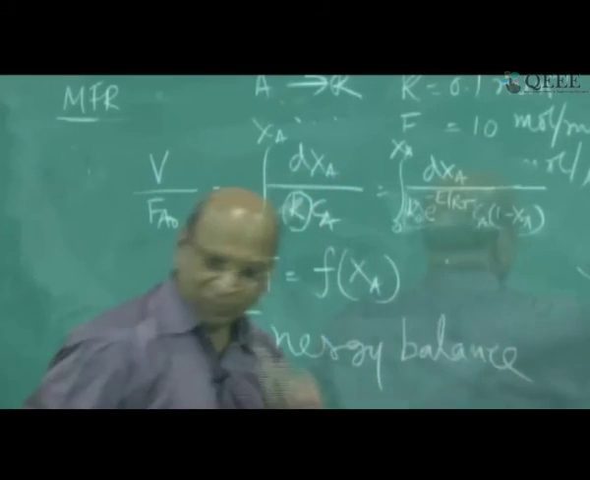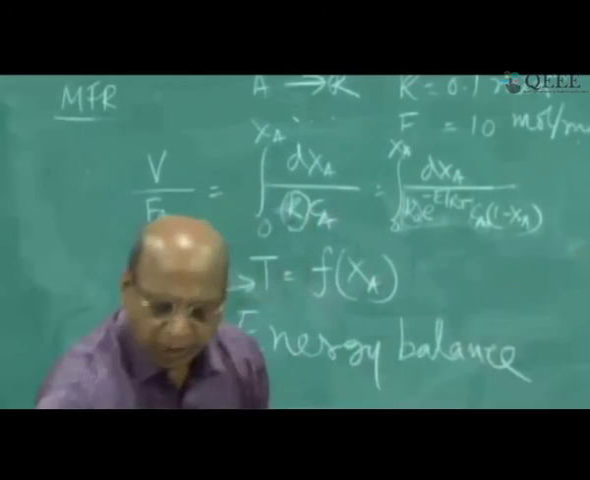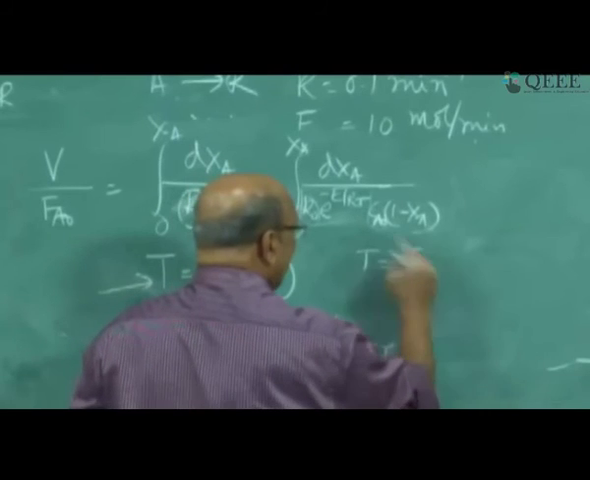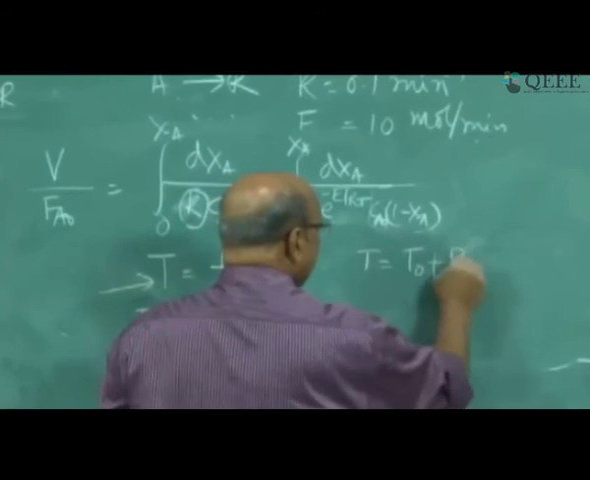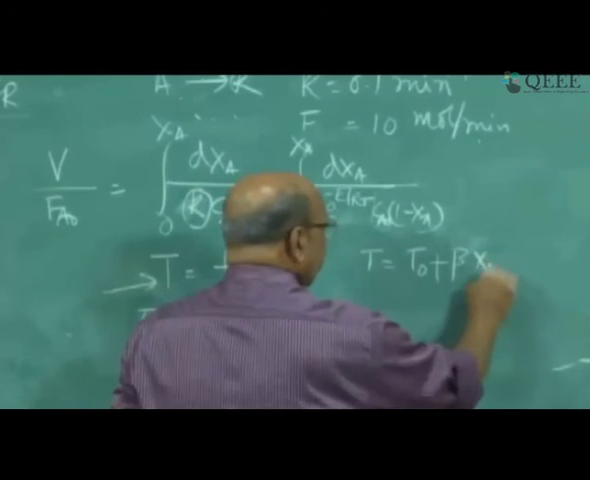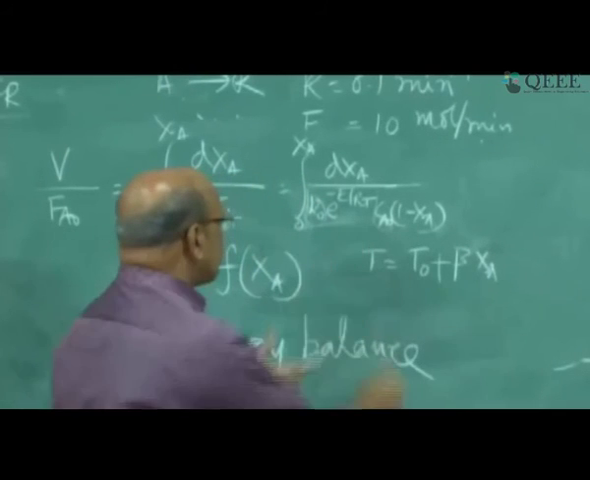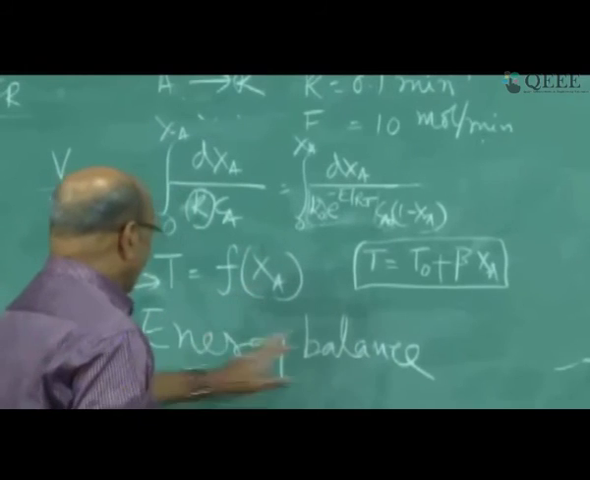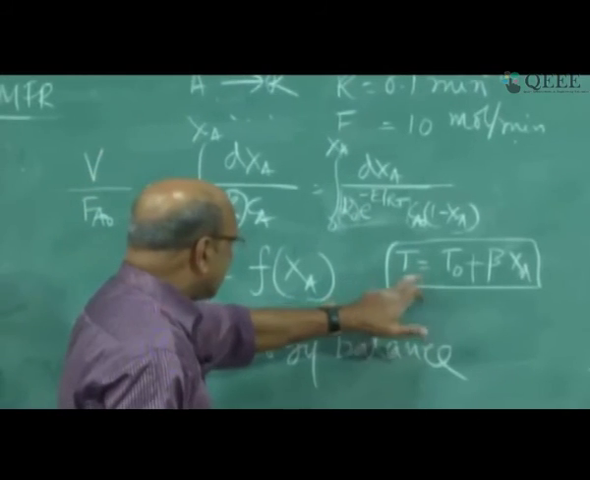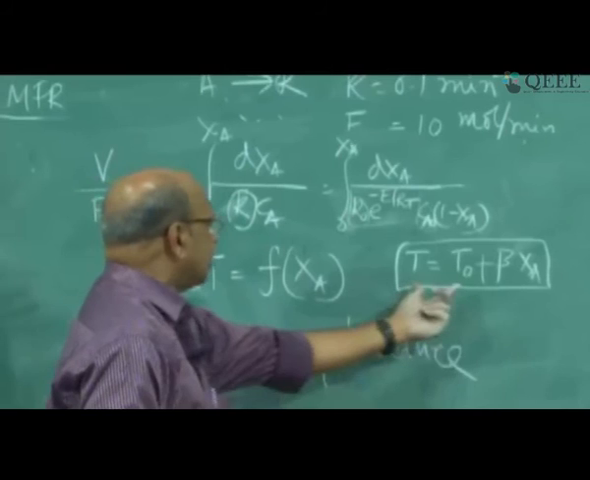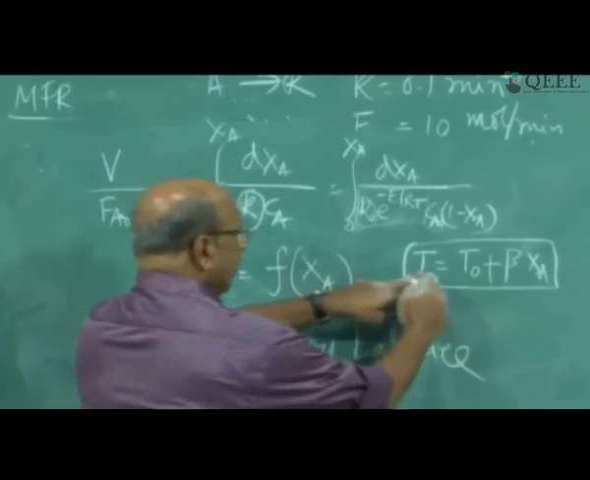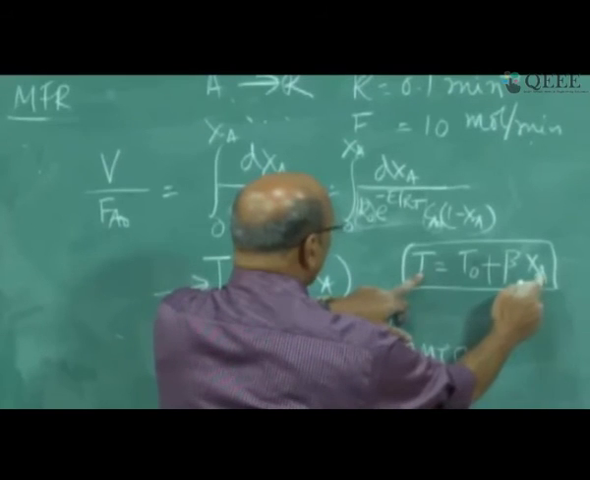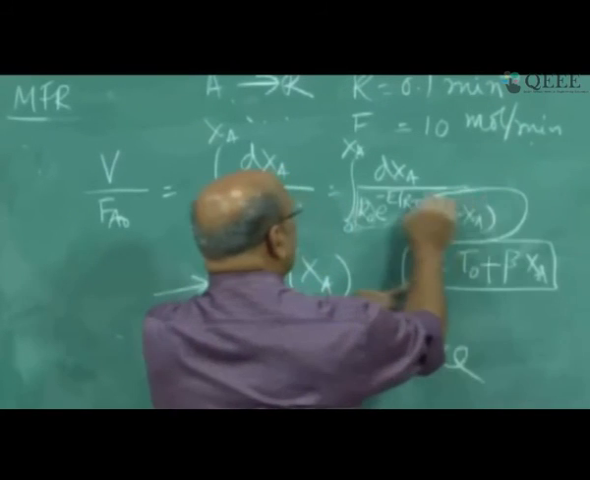I will also give you one of the simple relationships for an adiabatic system. This is T equal to T naught, the initial temperature, into some beta. It is a constant which you have to find out from thermodynamic properties. This is one of the energy balance equations. This relationship you get from the energy balance, which is for an adiabatic system. You see now, this is the relationship between temperature and conversion. Good. And now this equation I will substitute here.